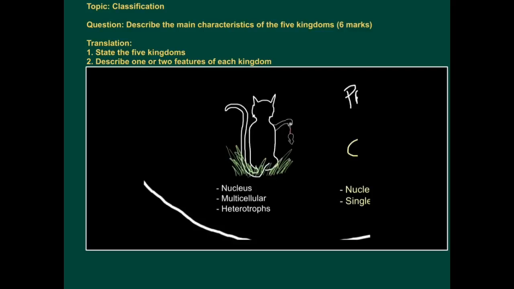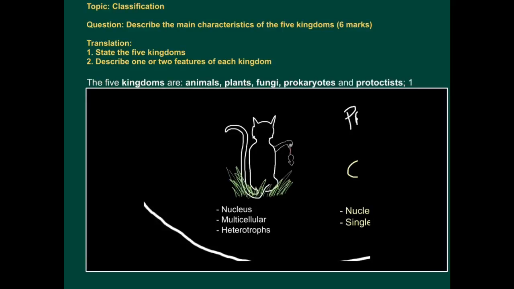This is an exam application tutorial on the topic of classification. The question for 6 marks is: describe the main characteristics of the 5 kingdoms. So what this question is asking you to do is state the 5 kingdoms and describe 1 or 2 features of each kingdom. So firstly, the 5 kingdoms are animals, plants, fungi, prokaryotes, that's your bacteria kingdom, and protoctists.